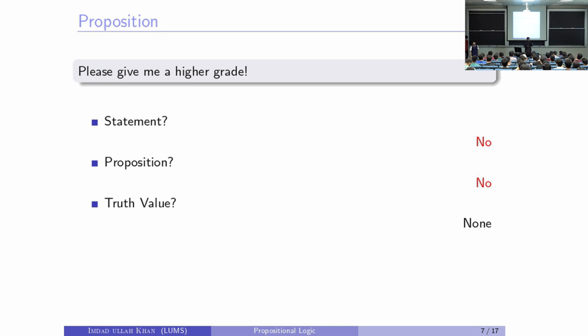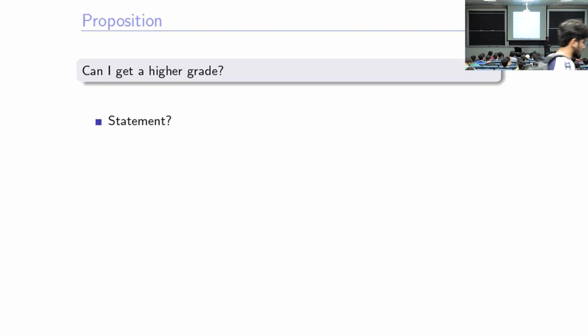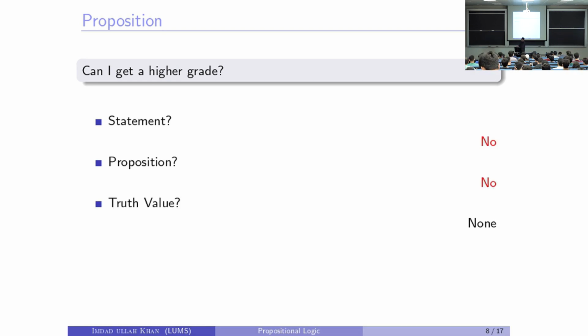Now, by this time, it should be clear why I'm choosing this example and not any other example. Because we work in propositions and statements only, the smart people would say it this way: can I have a higher grade? Is this a statement? It's the same begging as on the previous slide. It's not a statement. It's not a proposition. And its truth value is not our job. We never talked about the truth value of a non-proposition or a non-statement.